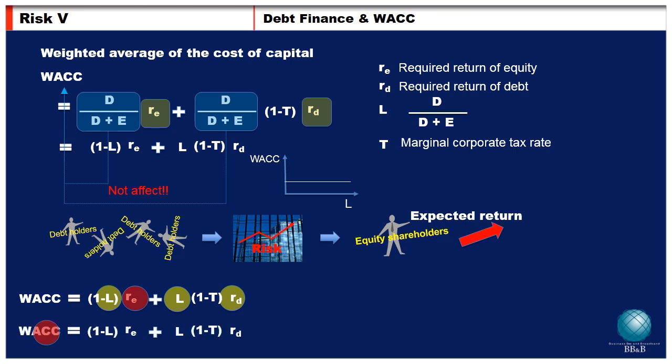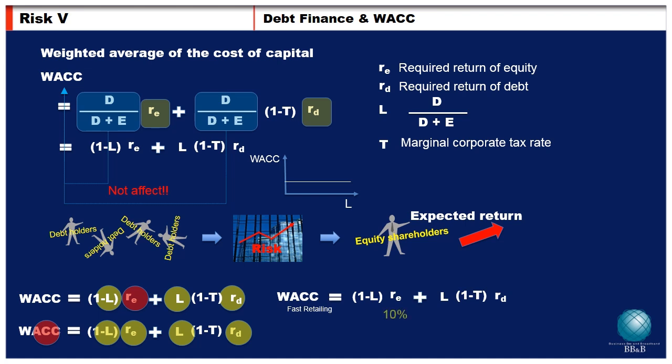Or, if the shareholders' required return when the firm is all equity financed is unknown, we can just plug in each component of the formula from market data and find the required return for the project or the company. So, if Fast Retailing's required return for equity, RE, is 10%, its required return for debt, RD, is 8%, its debt-to-total value ratio is 40%, and its marginal tax rate, T, is 40%, Fast Retailing's WACC can be calculated at 7.92%.